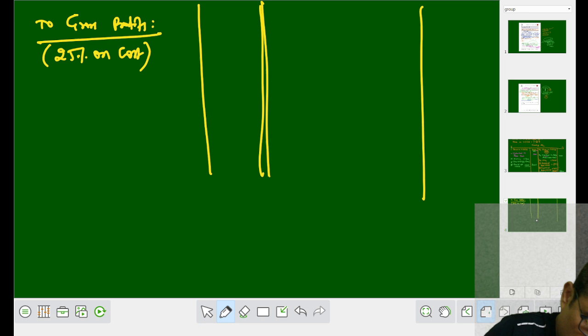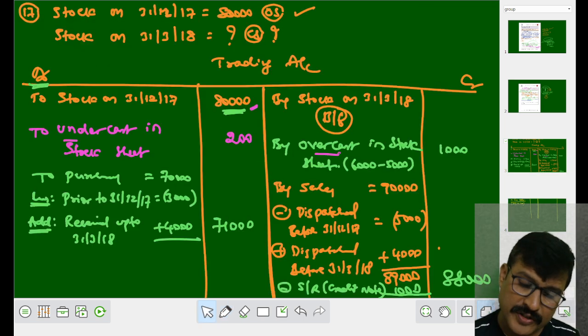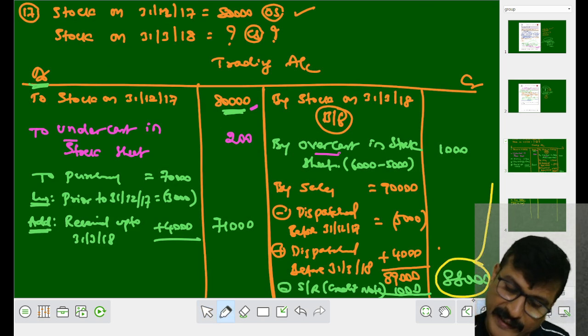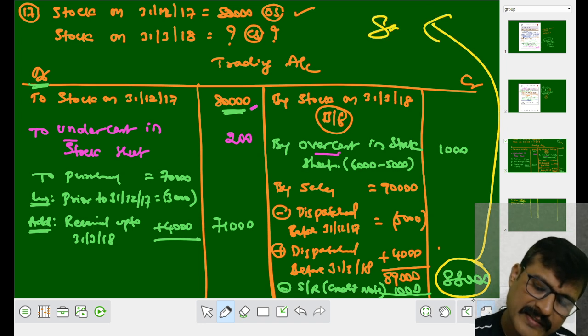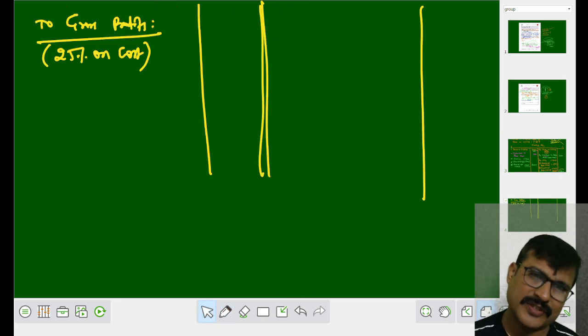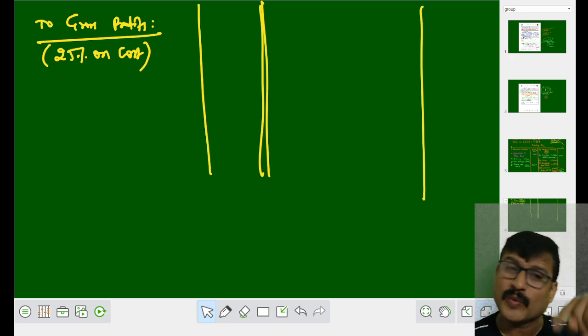Fine. Now, do we have a cost in the problem? See, this is sales. 88,000 is what? Sales, right? Profit is given on what? Cost. Then what to take? Is it 25 by 100 or 25 by 125?